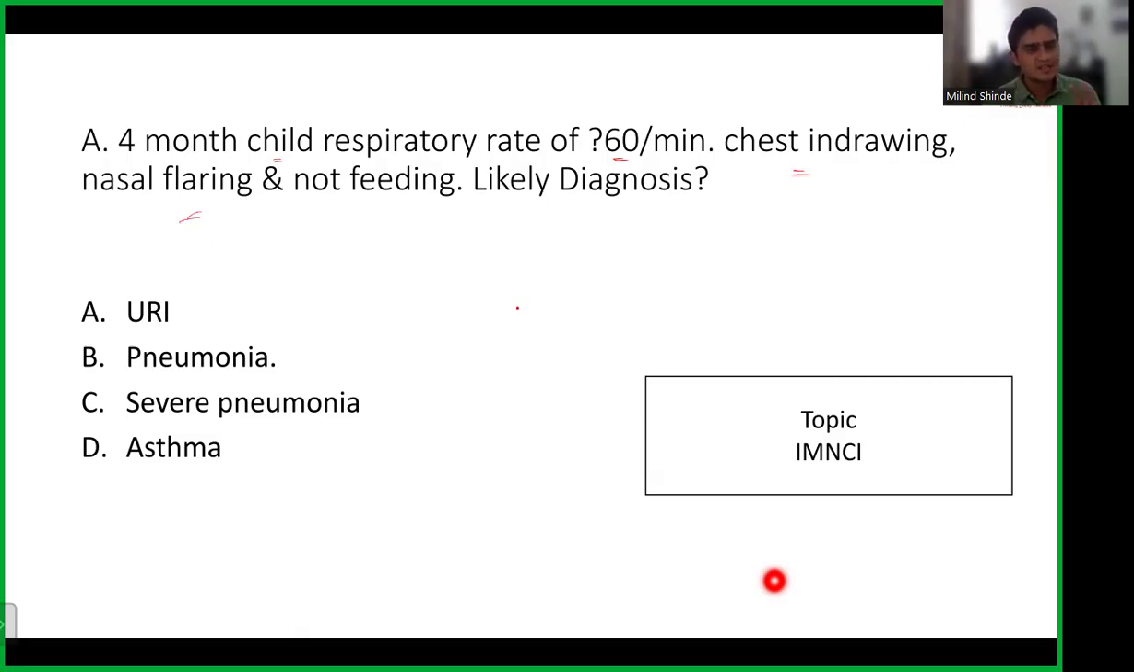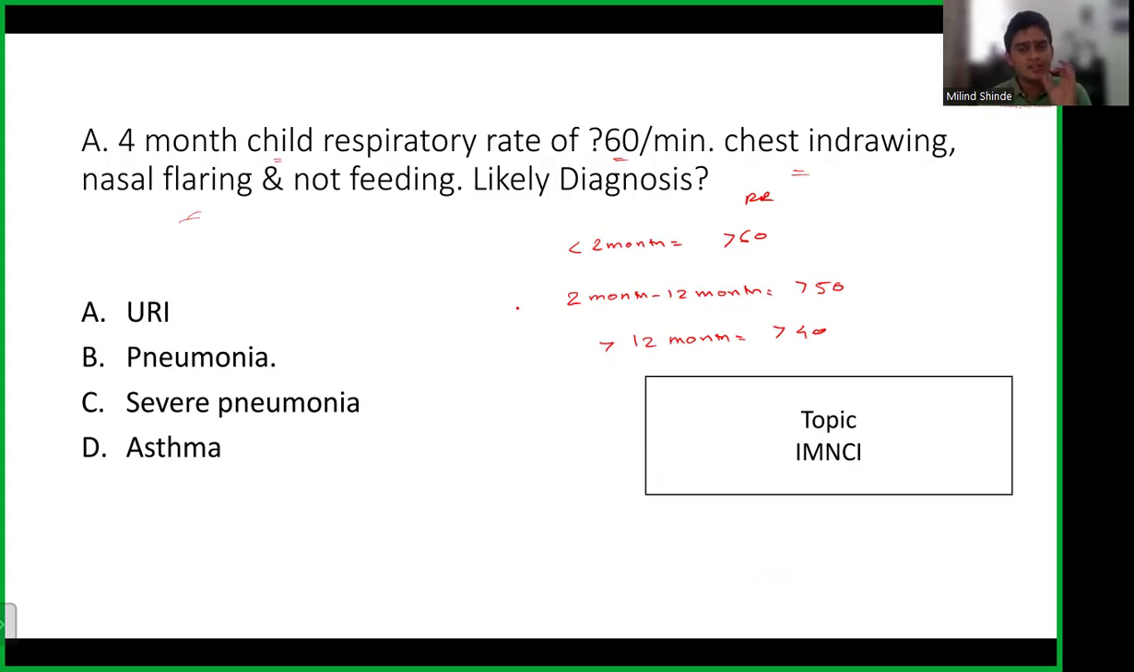So what we understand, see, it's an infant, okay? And if you remember from our classes, we had discussed that for less than 2 months, if the respiratory rate is more than 60, for 2 months to 12 months, if it is more than 50, and for more than 12 months, if it is more than 40, we call it tachypnea. Tachypnea means rapid breathing. So what we understand here is that for 2 months to 12 months, less than 50 is a normal respiratory rate. So definitely there is tachypnea.